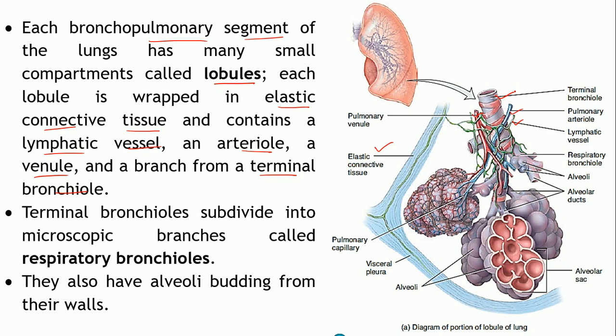Further, the tertiary bronchi will divide into still smaller tubules. These are known as the terminal bronchioles. Bronchioles further will divide into smaller bronchioles known as the terminal bronchioles. So, each segment will be divided into lobules and each lobule will be surrounded by elastic connective tissue and specific structures will be present within it. It will be supplied by this terminal bronchiole, also the lymphatic vessels and the blood vessels, arterioles and the venules.